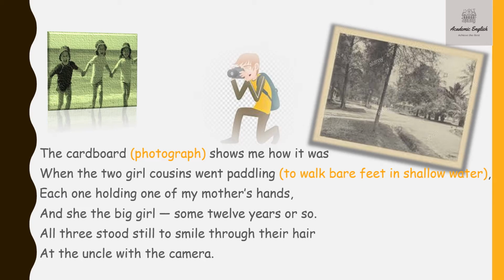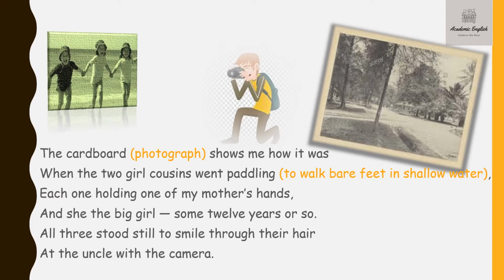Each one holding one of my mother's hands. Each one means the two girl cousins were standing on either side of her mother. That means her mother was standing in the middle and the two girl cousins were standing on either side of her mother and they were holding her mother's hands.